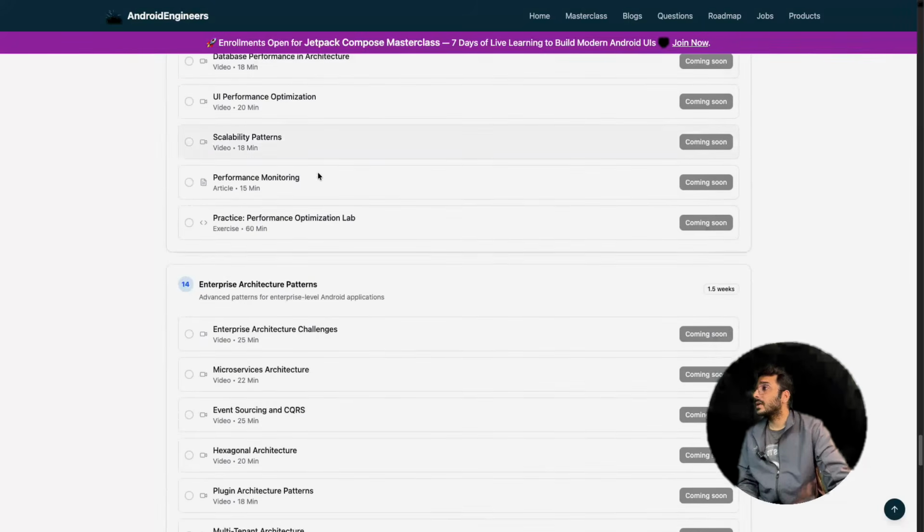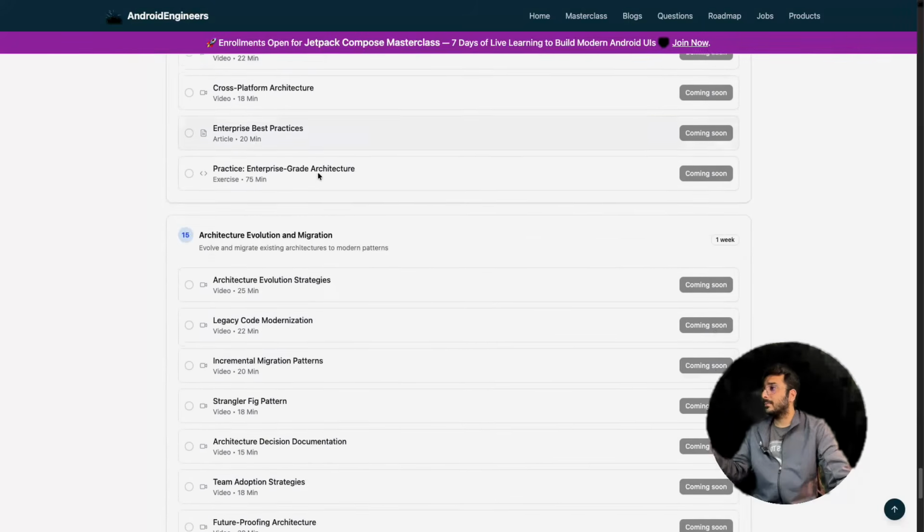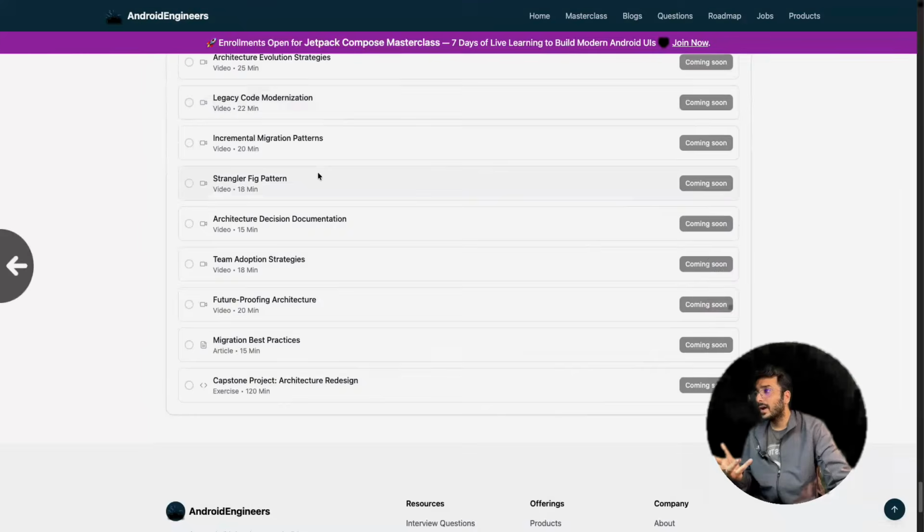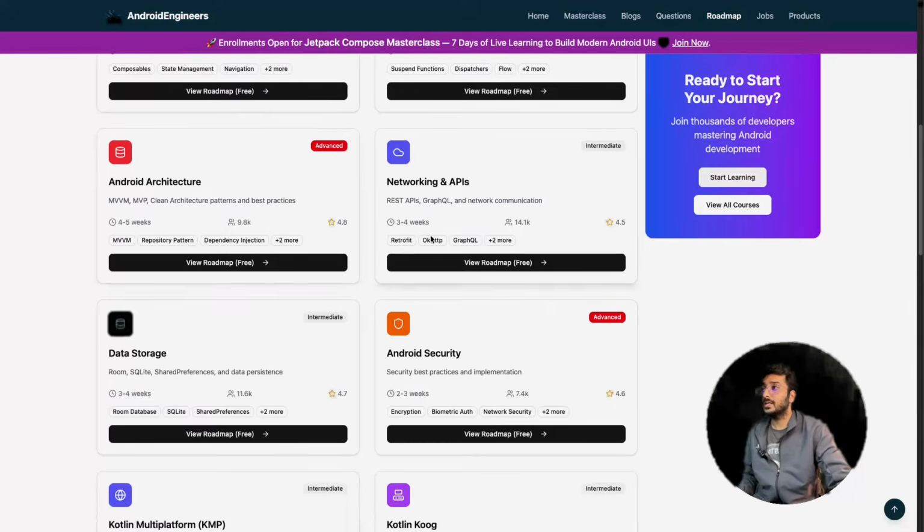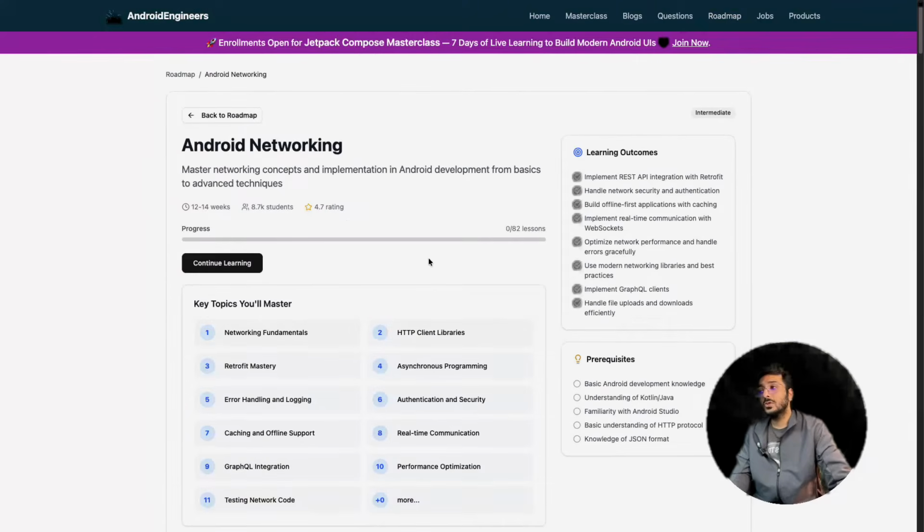After that, what we can have, I think other parts are really good to have kind of things, but those are the very important parts. After that, networking. Most of the people are doing networking with Retrofit. If you are using any other library other than Retrofit for networking, please tell me in the comment section what you are using.